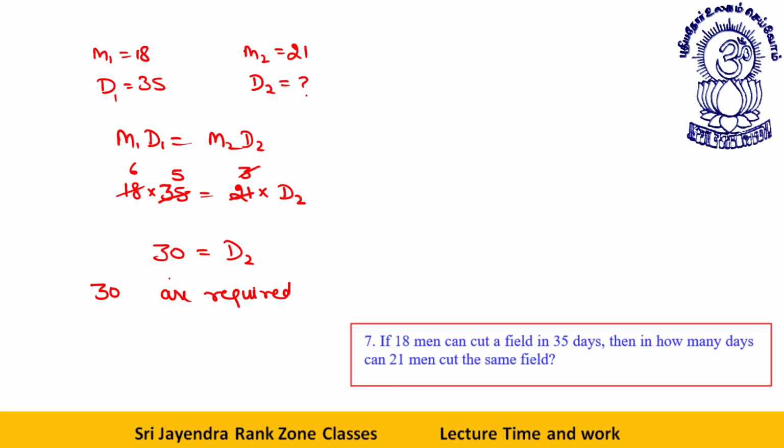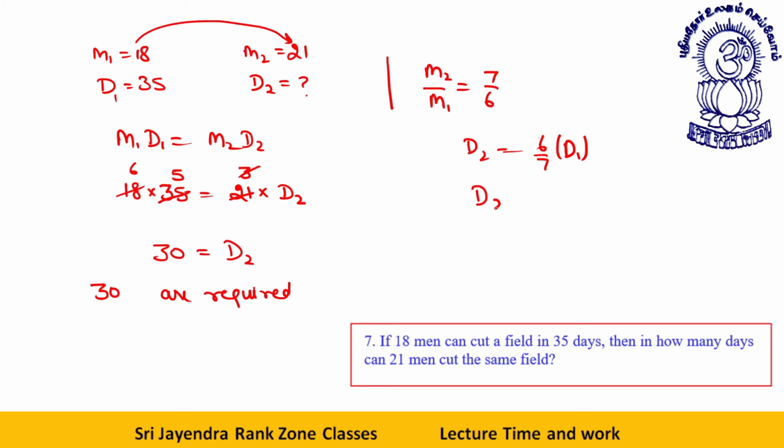Fine. Clear? There is also one more way. See, what is the ratio of M2 by M1? M2 by M1 is, men become from 6 to 7. The ratio becomes 7 by 6. So D2 will be 6 by 7 D1. This is the same thing, but the presentation is a bit different. So this is like 30.